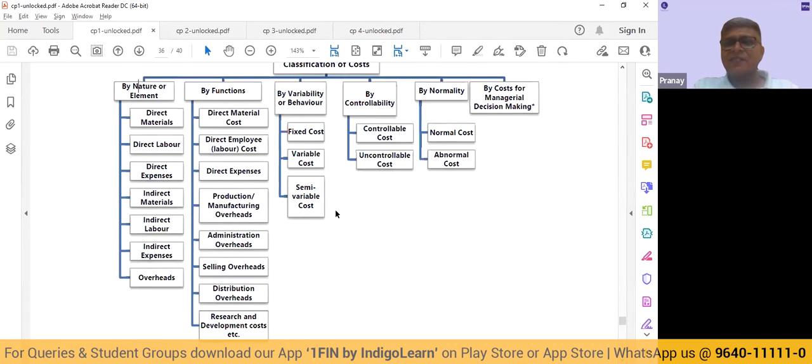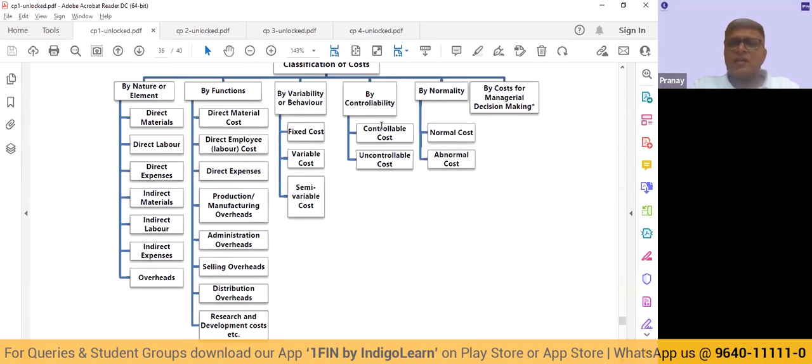And then the third type that we have is semi-variable. It has a fixed component also, it has a variable component also. Whenever semi-variable costs are given, we will have to first segregate what is the fixed component and what is the variable component. Maybe we can use the highest-lowest method, the graph method, or the simultaneous equation method in order to segregate the fixed component and the variable component.